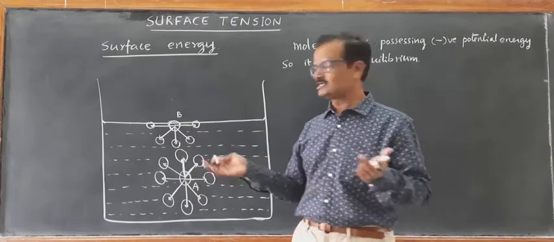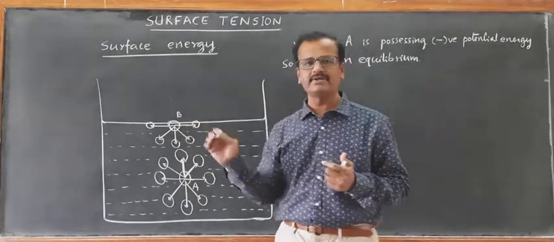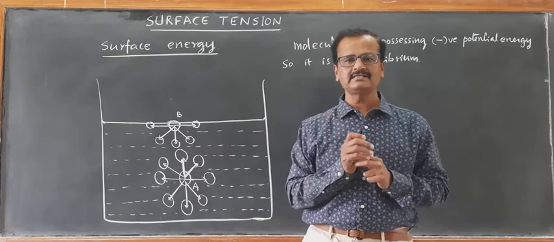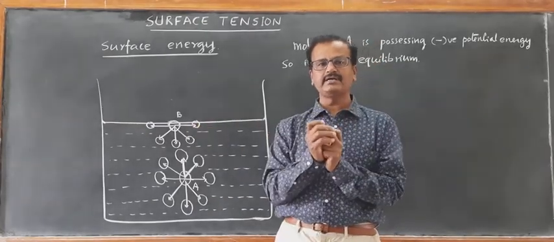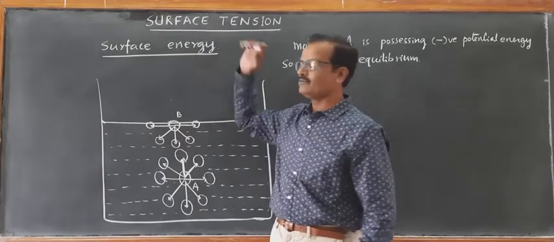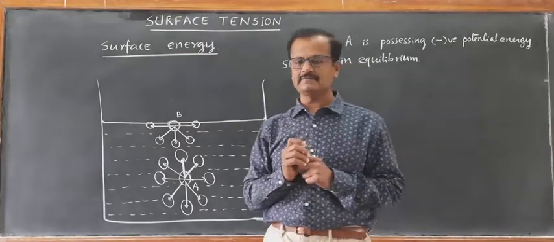So, this additional energy possessed per unit area, we are going to call it as surface energy per unit area. This surface energy per unit area leads to the property what is called as surface tension.